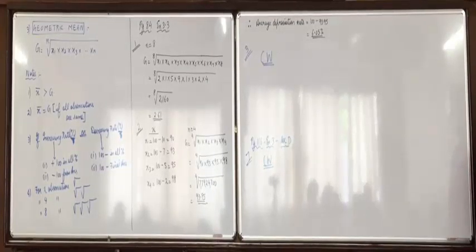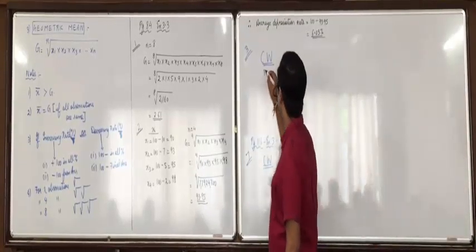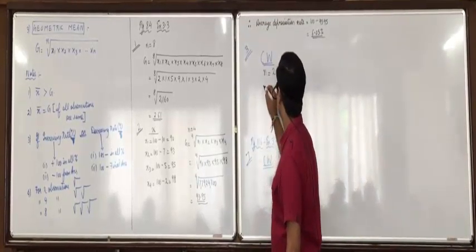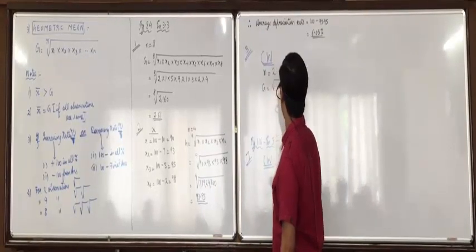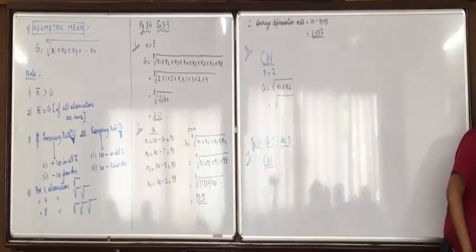First, I'm explaining exercise 3.3's question 2. Only 2 observations are there, so it will be square root. N is 2. So geometric mean will be square root of x1 into x2. That will be square root of 15 into 254.